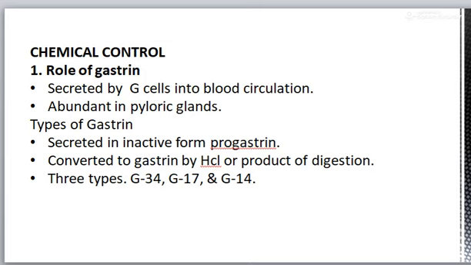It is secreted in inactive form, progastrin. Then it is converted to gastrin by the HCl or product of digestion. It is of three types: G34, G17 and G14. Of all of these, G17 is the most active.